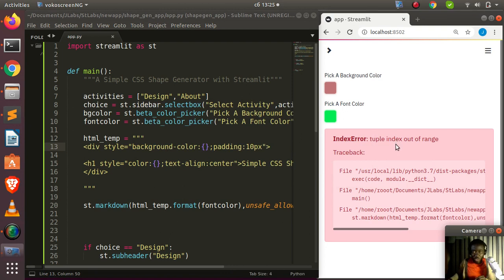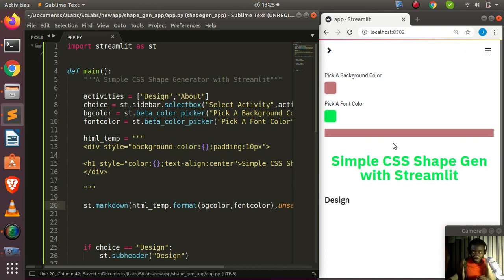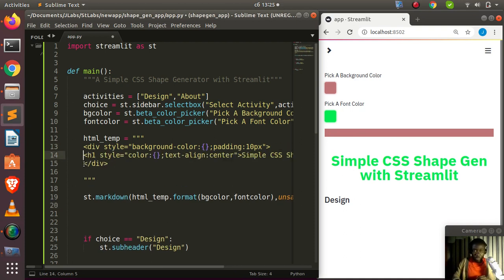So that's what's giving us a tuple, right? So I have to go back here and add the BG color. If I save it now, I can say that it's working perfectly well. Perfect. So the pattern is there, and maybe we made a mistake somewhere, but we'll fix it anyway. So let's save it and let's check it out.